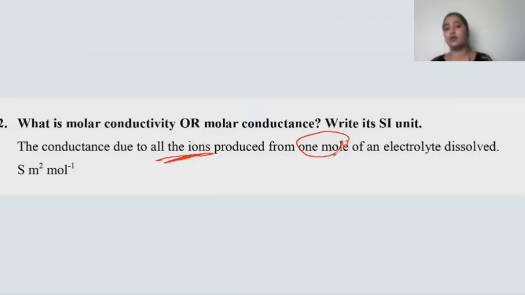When you are going to consider 1 mole of an electrolyte, when 1 mole of an electrolyte is dissolved in a solution, the conductance due to all the ions present in the solution is what is regarded as the molar conductivity, and the unit for the molar conductance is Siemens meter square per mole. Siemens meter square per mole is the SI unit of molar conductance. Hope you got to know about the second question, children. Now let us move towards the third question.